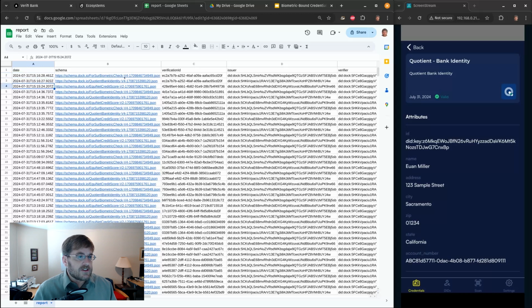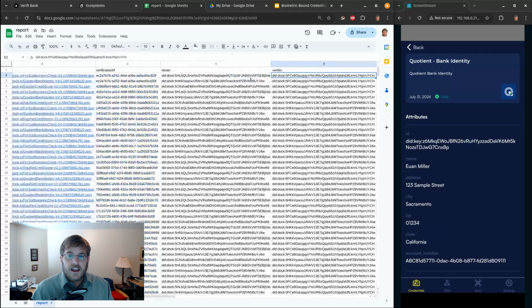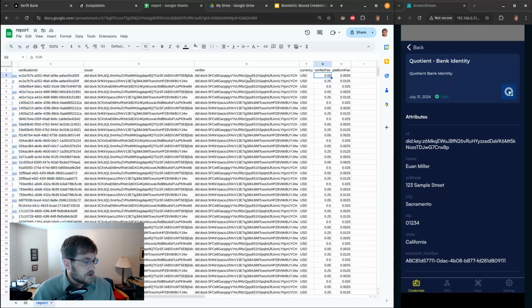So you see the time it was completed, the schema it was completed, the verification ID you can provide to the verifier, and then they can look up the data in that verification. Who is the issuer, who is the verifier, and what was the cost associated with those credentials. So the verifier fee is what the verifier is told is the cost, and the platform fee is what Doc is the platform provider is going to take as our share. And that'll be negotiated depending on the ecosystem.